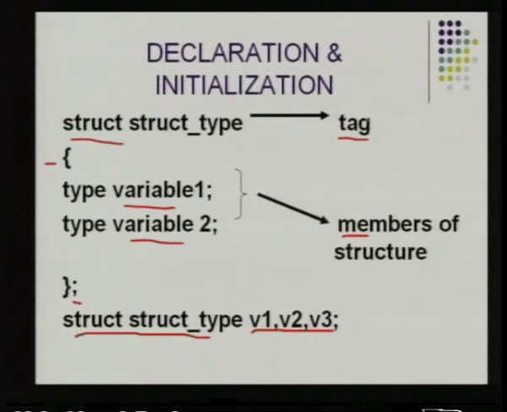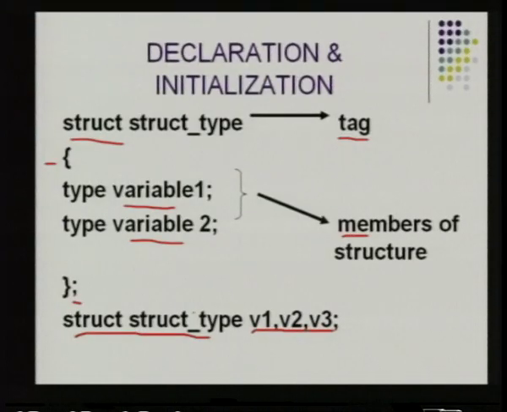So, you have three different parts in a structure. You have the struct keyword, you have the tag for the structure, you have the members of the structure, and you have the structure variables. Now, if you see, the struct type is repeated over here. So, the same method should be followed when we are declaring the structure variables. That means these variables belong to this type of structure. So, structure is nothing but a user defined data type.